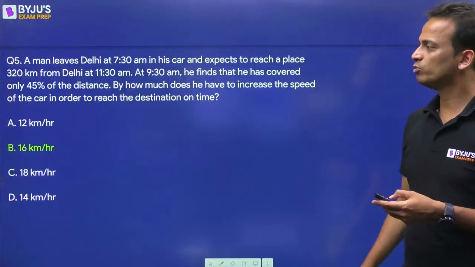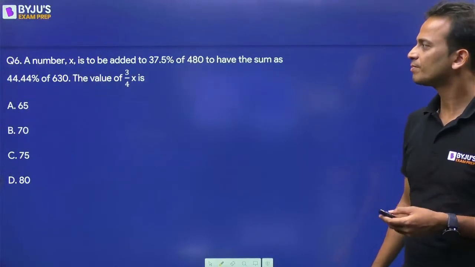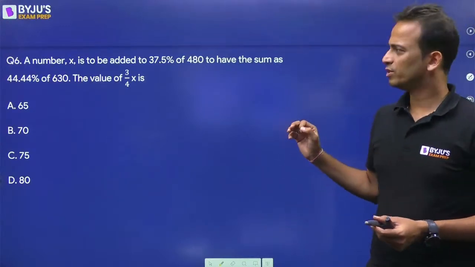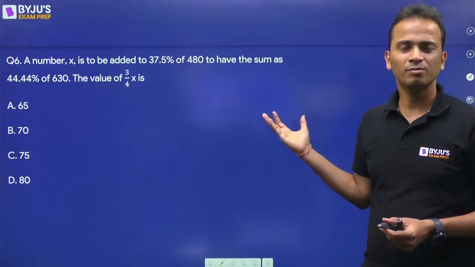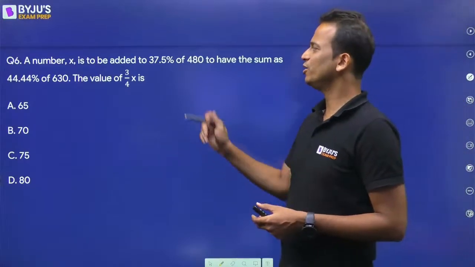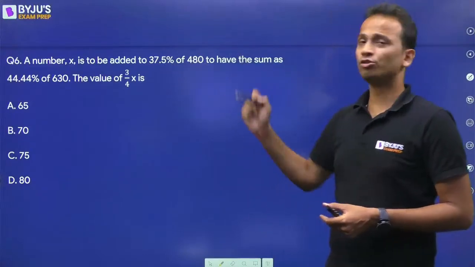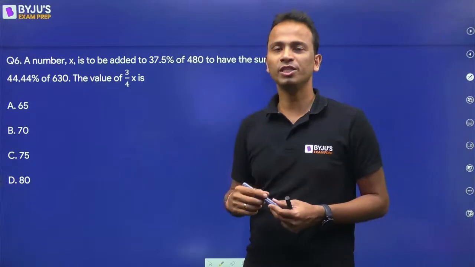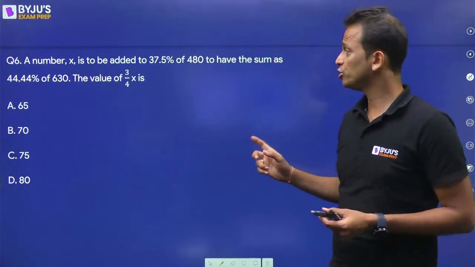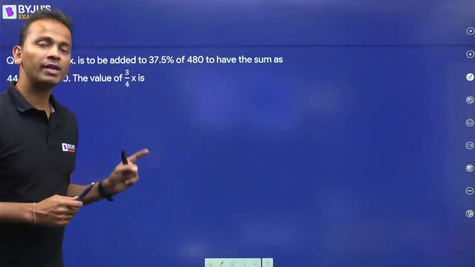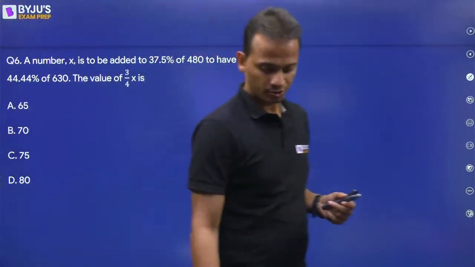Let's move on to next question, question number 6. Okay, question number 6, a very simple question of numbers, percentages, right? So a number X is to be added to 37.5% of 480 to have the sum as 44.44% of 630. Now I've kept this question to make you understand the relevance of remembering percentage equivalence of fractions.